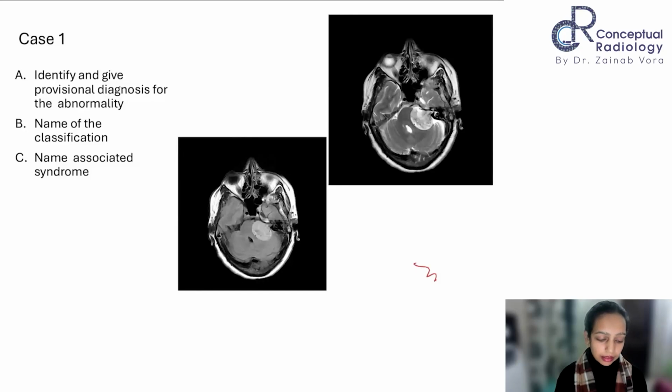First part is you have to give a provisional diagnosis. A provisional diagnosis is something that I frequently use because a lesion is not a lesion until proven histopathologically, right? You can give whatever you want, it might turn out to be something else. Perfect. So, anybody can give the name of the classification. You can also jot it down somewhere if you want to do like that.